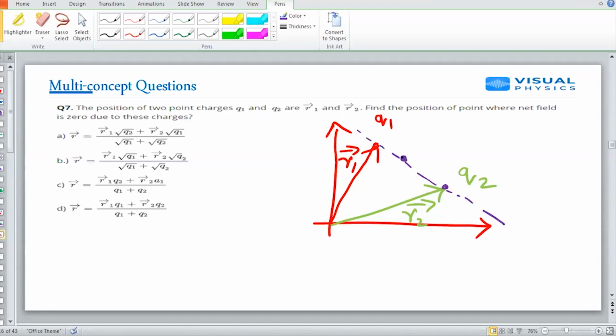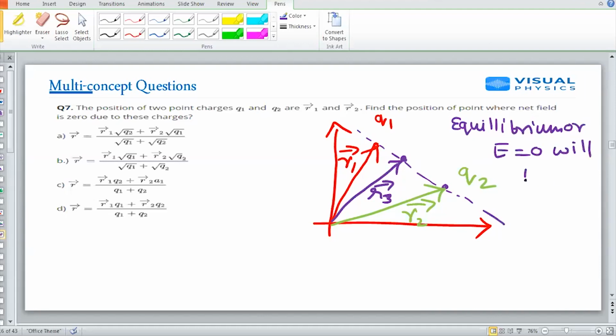Let us say at a general point, I am taking it as r3. But one thing is sure, that equilibrium can exist only on a collinear point, right? This is my concept, that equilibrium or zero electric field will be on a collinear point.